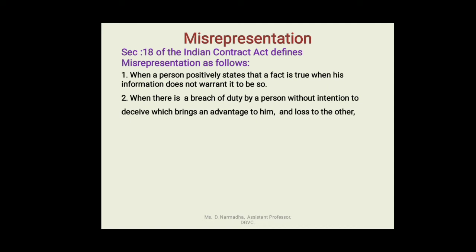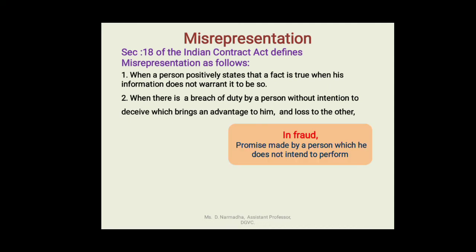In fraud, it is mentioned as a promise made by a person which he does not intend to perform. Here also there is a duty on the person, or he has to perform something, but he breaches it, or does not perform it. The important thing in the second line is without intention to deceive.